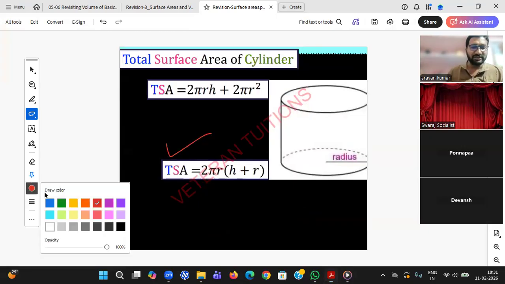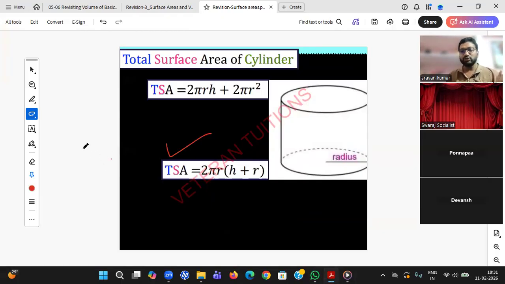Anybody who did not understand? So I think most of them have remembered this formula. But you see, student, he will ask you, I want to paint only the bottom and the rectangle. That is where you require all these proofs. So finally, what you will remember, I generally remember this formula, but that's up to you. Two circles, 2 pi r square, one rectangle, 2 pi r h. If you want to remember, you can remember this. That is the total surface area, student.